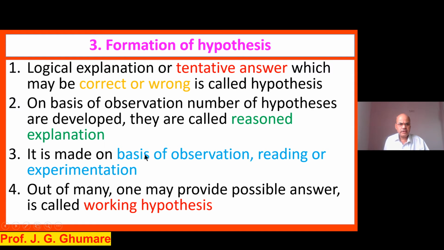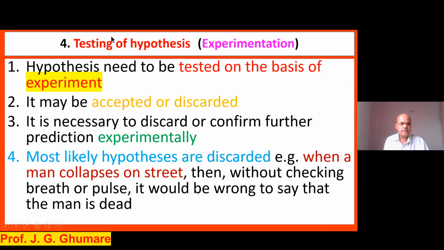Remember, the third step is called a hypothesis. I'll repeat: the first step is observation, the second step is raising the question, and the third step is formation of hypothesis. A hypothesis is a tentative answer. The next step is called testing of hypothesis. This step is called experimentation. Whatever hypothesis we raise, whatever answer we have given, may be correct, may be wrong, and will be checked with the help of an experiment. This is why experimentation: a hypothesis needs to be tested on the basis of an experiment.